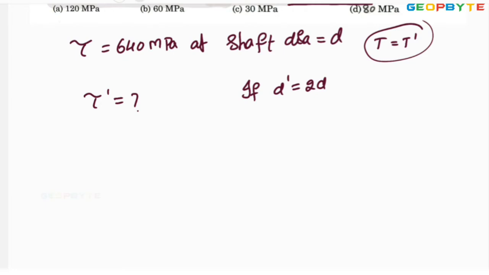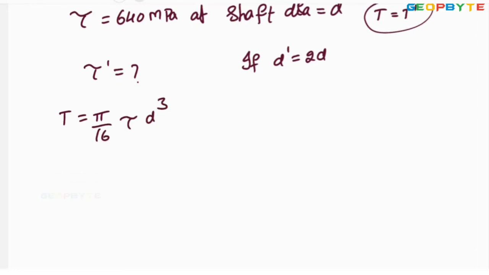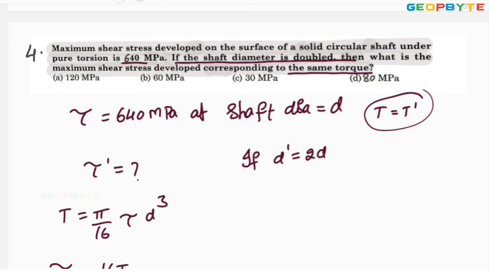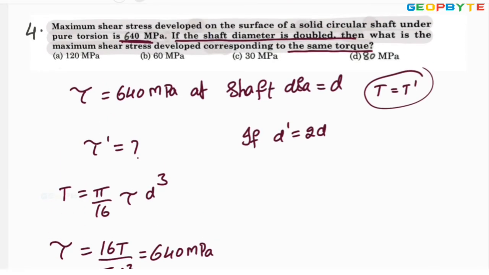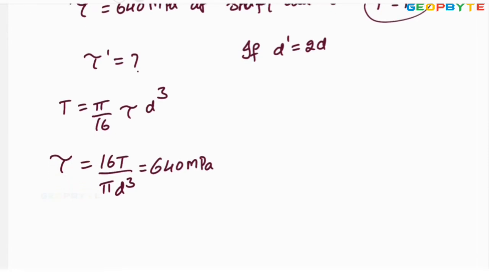Now the first case, torque T equals pi by 16 into tau into d cube. From this, the shear stress equals 16T by pi d cube. The shear stress given when the shaft diameter is d is 640 megapascal. It is almost similar to the first problem. So 16T by pi d cube equals 640.